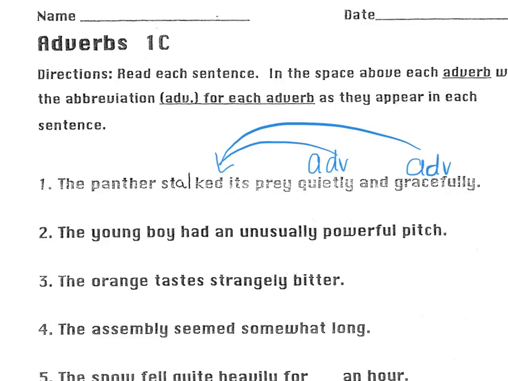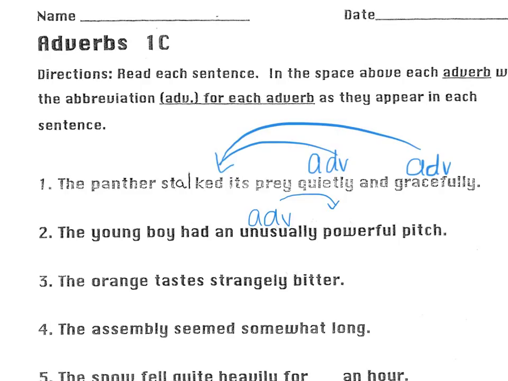Question 2. The young boy had an unusually powerful pitch. There's a bunch of things in this sentence, so let's start by looking at our ly word, unusually. It answers the question, how powerful? Unusually powerful. Let's label it as an adverb. Draw our arrow to the word it modifies, powerful.